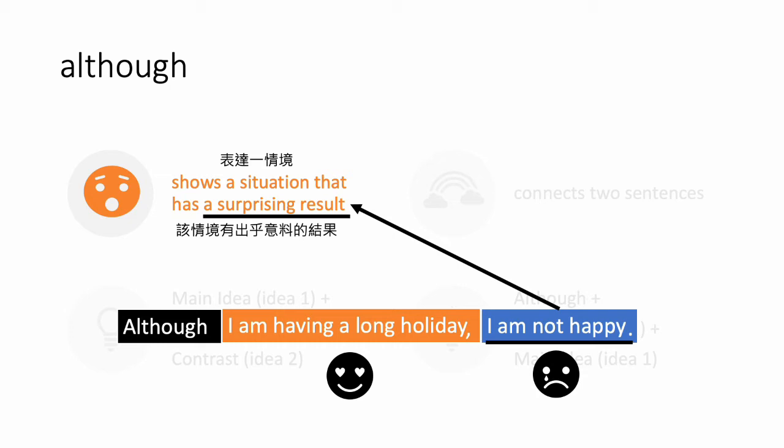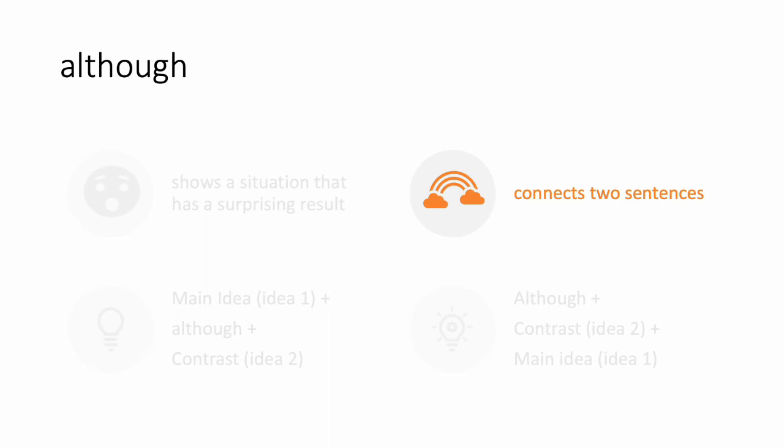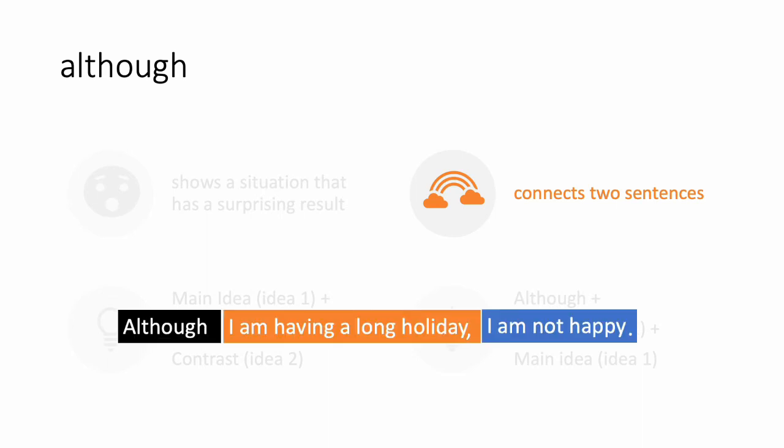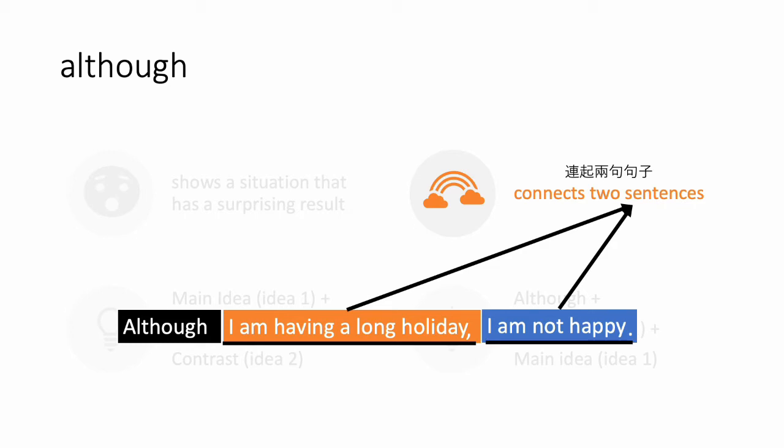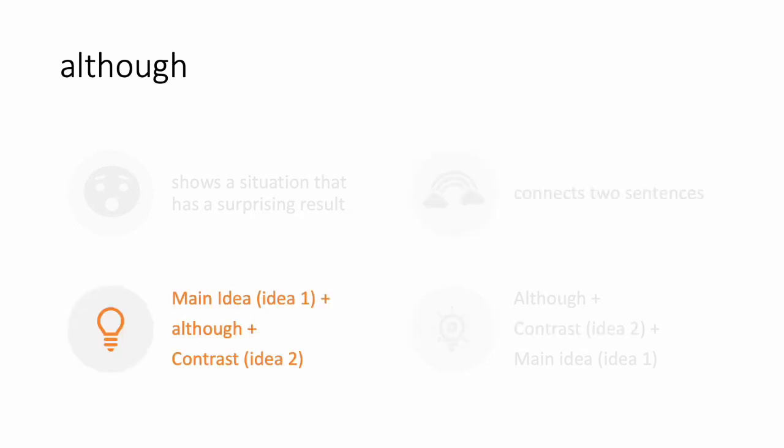long holiday. Although connects two sentences. So in this sentence, I am having a long holiday is one sentence. I'm not happy is another sentence. So although connects these two sentences. So there are two forms of how to write although sentences. The first one is like this.